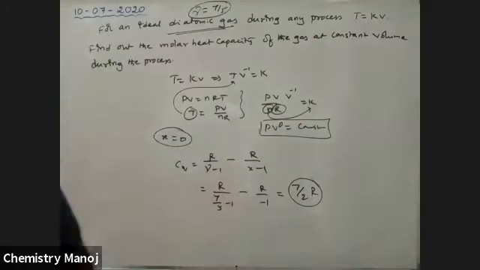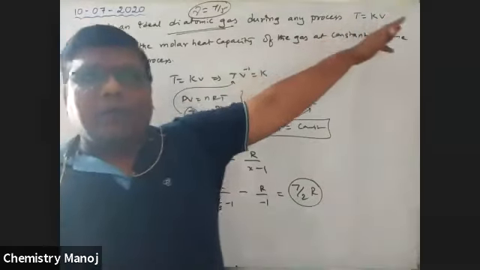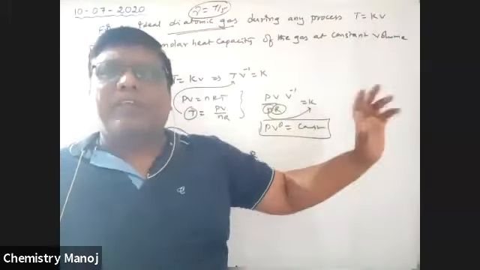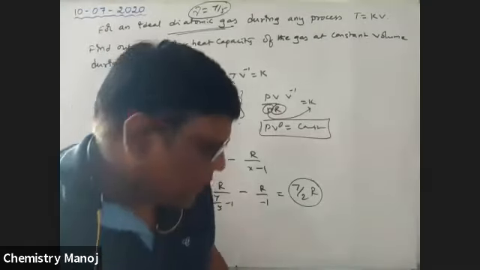These are related to the polytropic process. For a polytropic process, whatever equation is given to you, convert that in terms of PV power X is equal to constant. Use this relation to calculate the Cv value. Now, some other problems based on yesterday's topic.